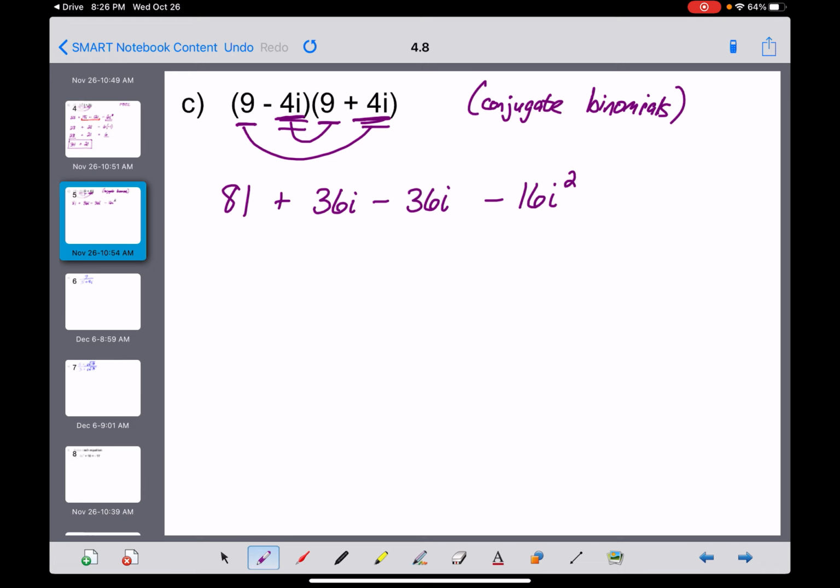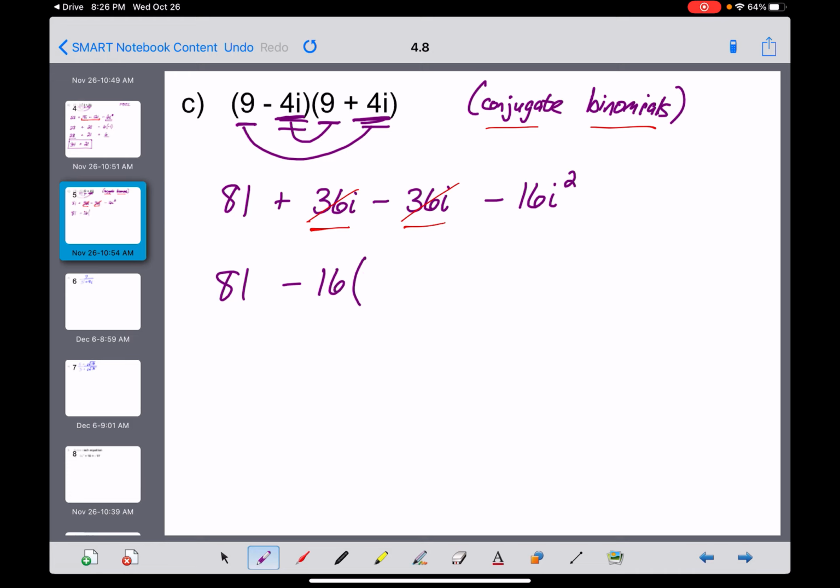Let me say it again. i is not a variable, but you can treat it like a variable. Now, what I'm hoping you guys remembered, anytime you do FOIL with conjugate binomials, the outer and the inner products are always going to be exact opposites of one another, which means they cancel each other out. Gone. So what are we left with here now, guys? 81 and then minus 16.